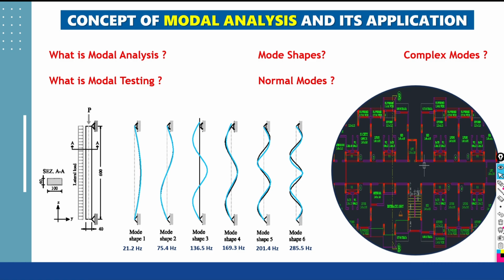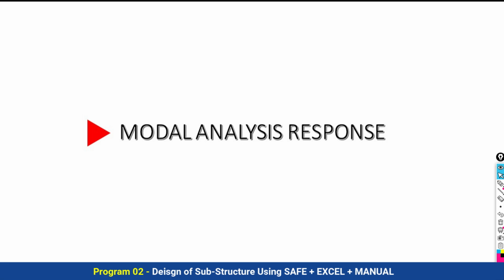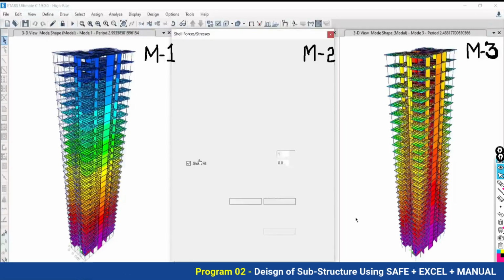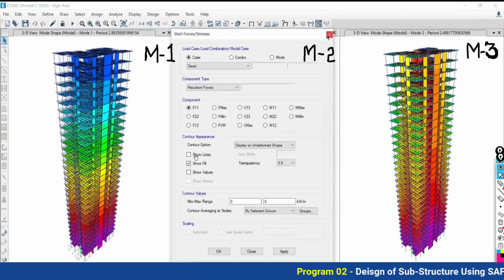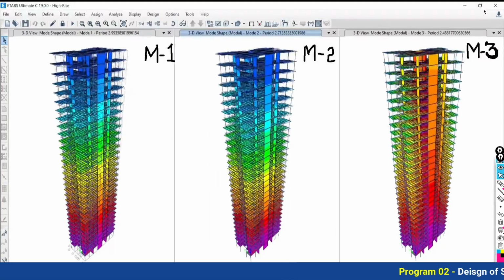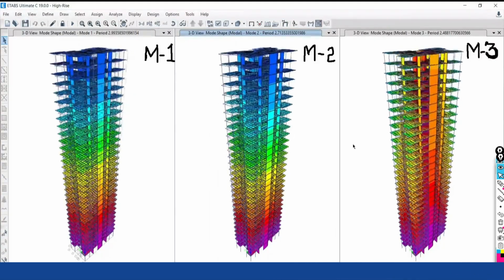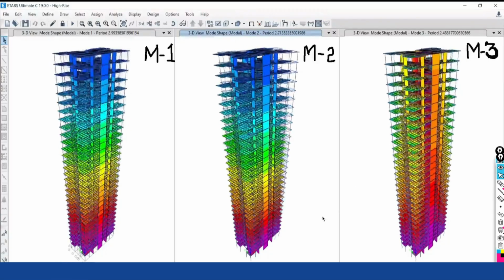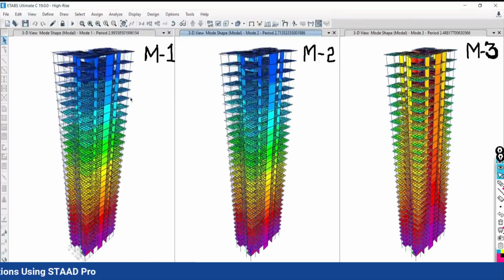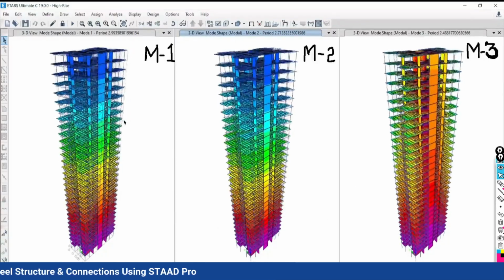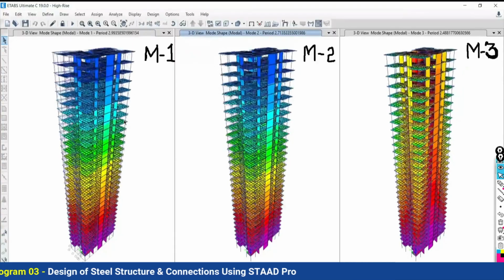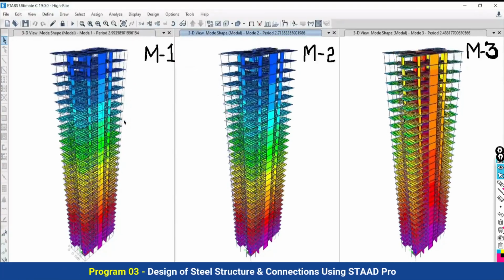So we will discuss in detail what modal analysis is, mode shape, complex mode, modal testing, normal modes, and how to control them. That is all recommended by your IS code. The IS code recommends that we perform modal analysis to check the response. It recommends that in the first mode torsion should not be there, in the second mode torsion should not be there, and in the third mode torsion is acceptable.